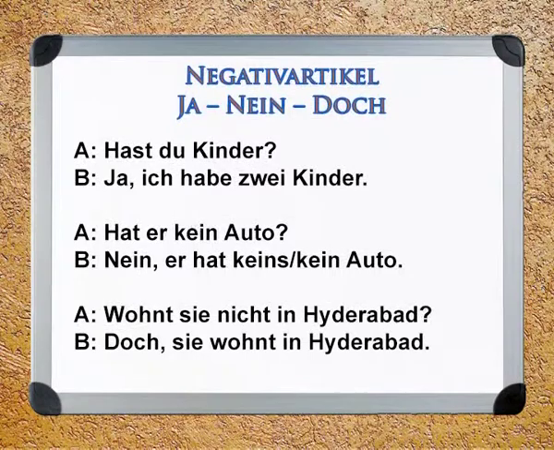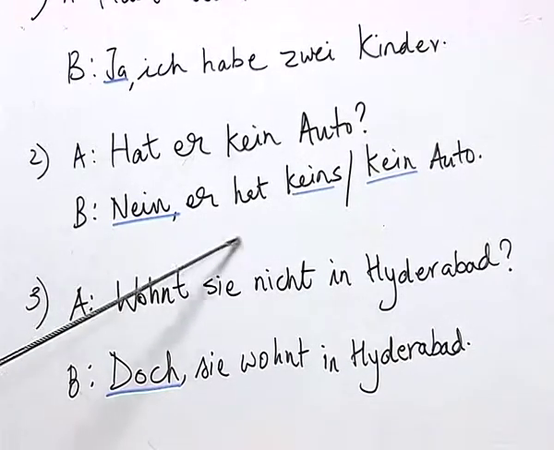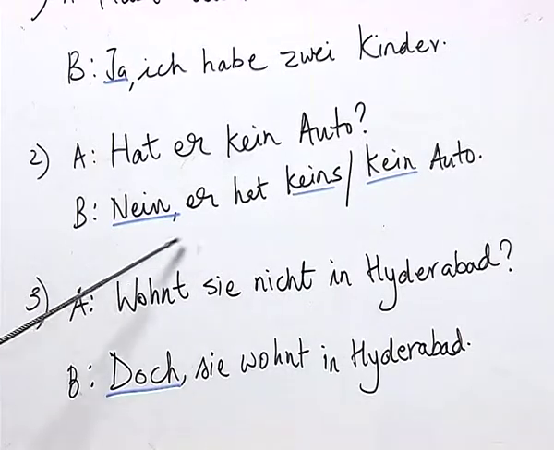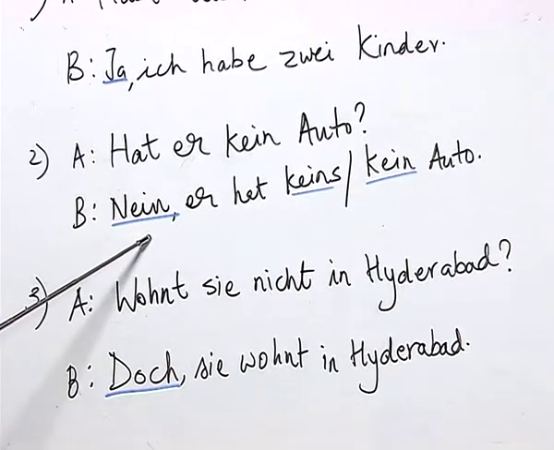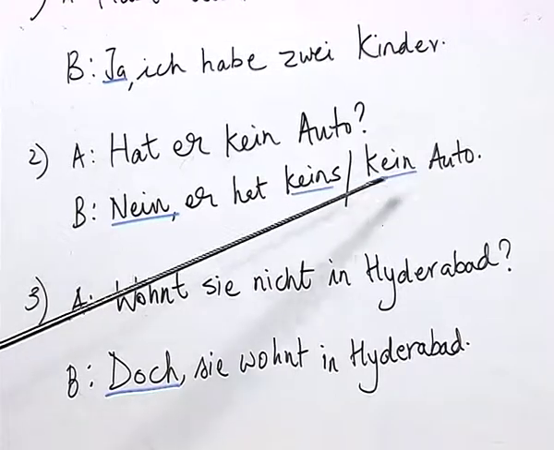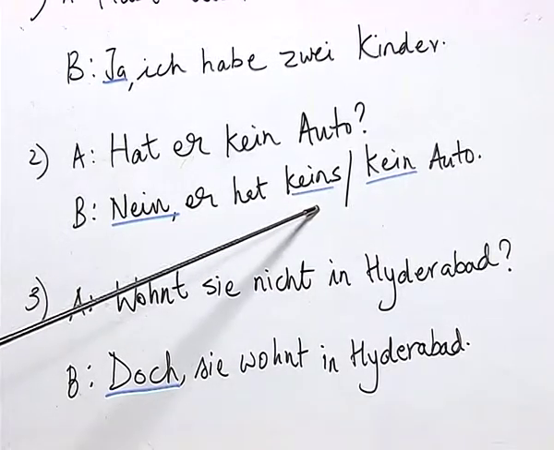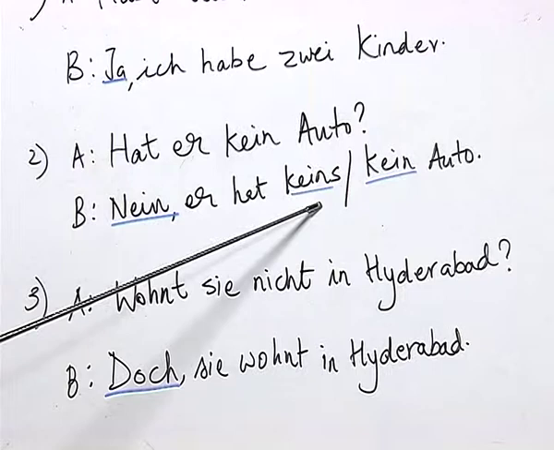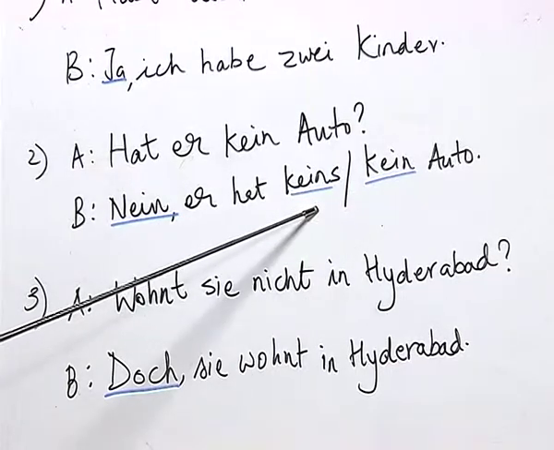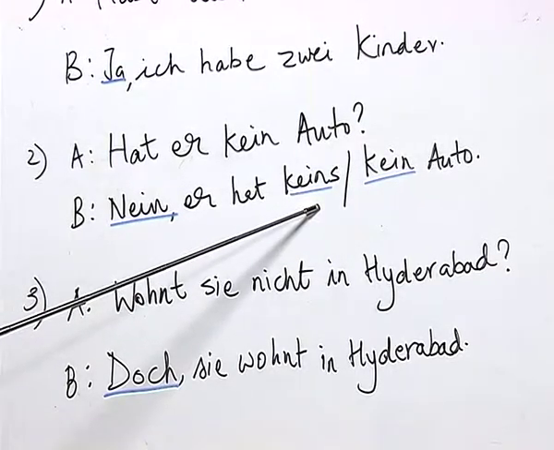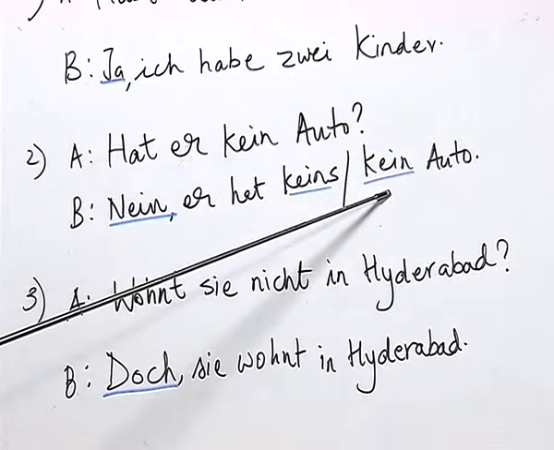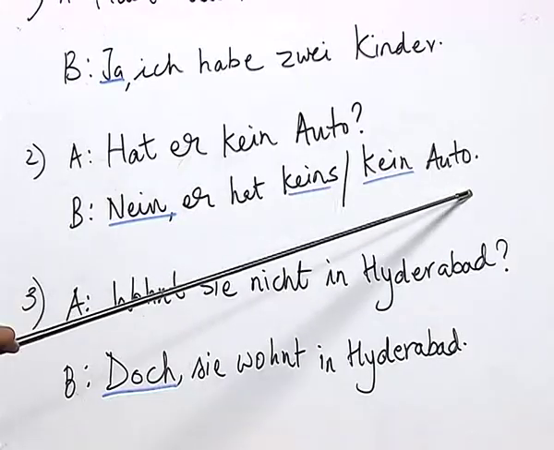Now, let us look at this question: Hat er kein Auto? Doesn't he have a car? And the answer for this question is no, he hasn't got a car. And you know, with nein we say no, and with keins or kein Auto, here we are using these words as negation. Here keins is the pronoun which you learnt, and kein Auto is a combination of the indefinite article as negation plus the noun.